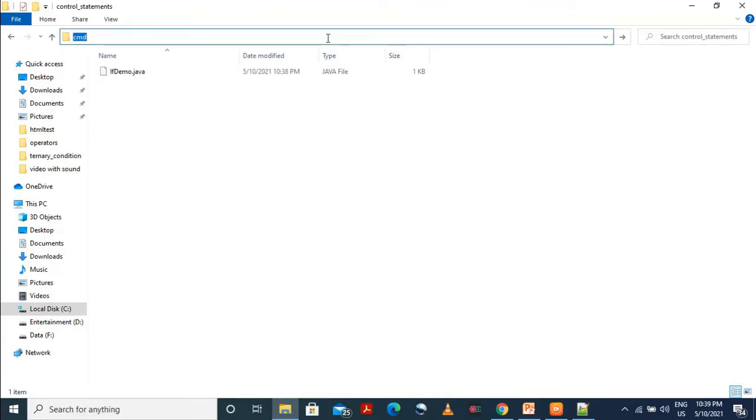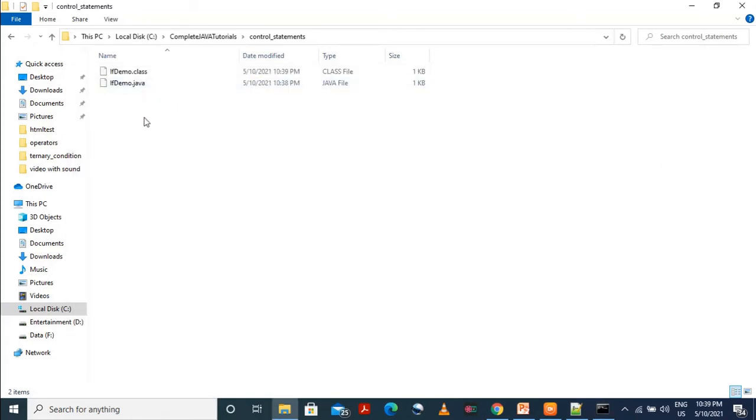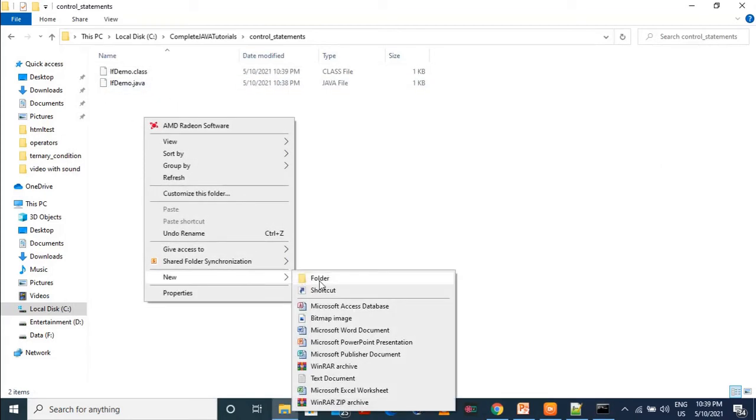Type cmd here, like we always used to do. Java C for compilation, javac and the file name, ifdemo.java. It has compiled successfully. Now we will run java ifdemo. ifdemo, what is it? It is the class name. So you can vote, like you can see here. Okay.